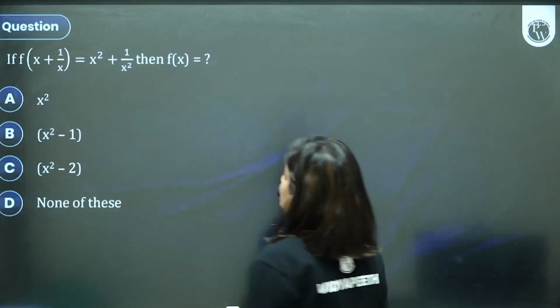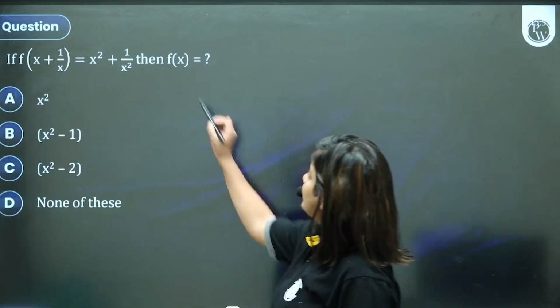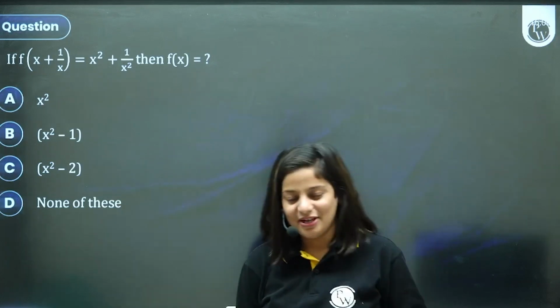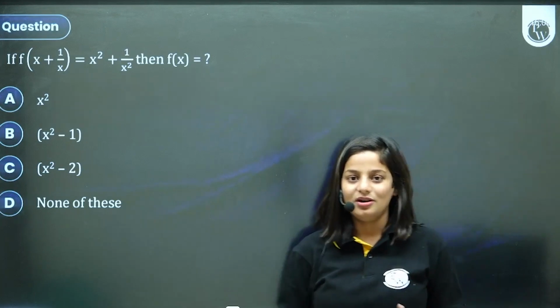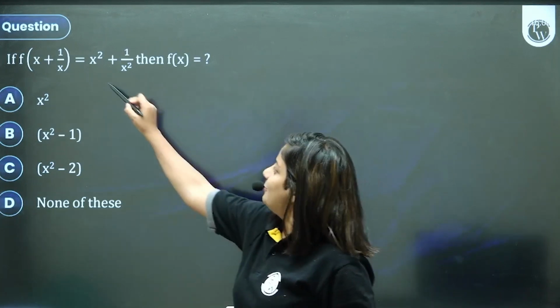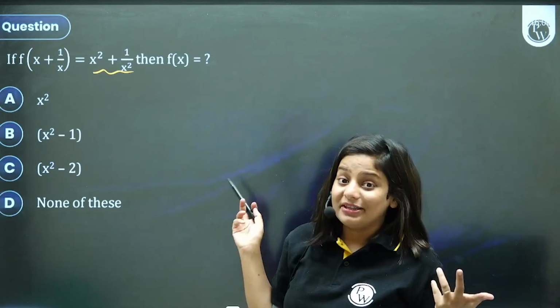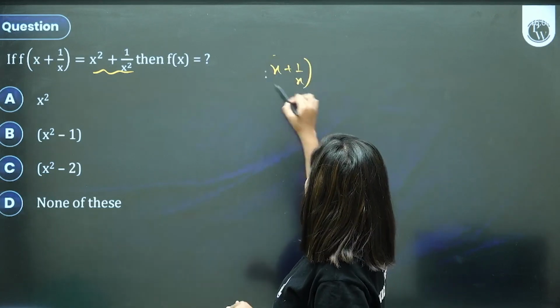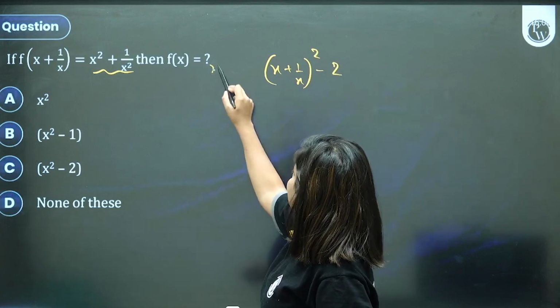f of x plus 1 by x is x square plus 1 by x square. Then what is the function? बहुत simple question है. If it comes in exam, many students will get confused thinking what it is. बहुत simple है. Play with this. इसको तो हम जानते हैं बहुत अच्छे से. x square plus 1 by x square. Isn't it x plus 1 by x the whole square minus 2?